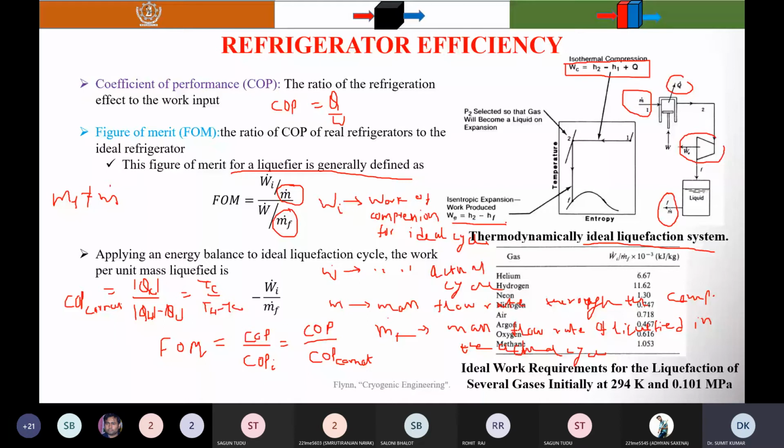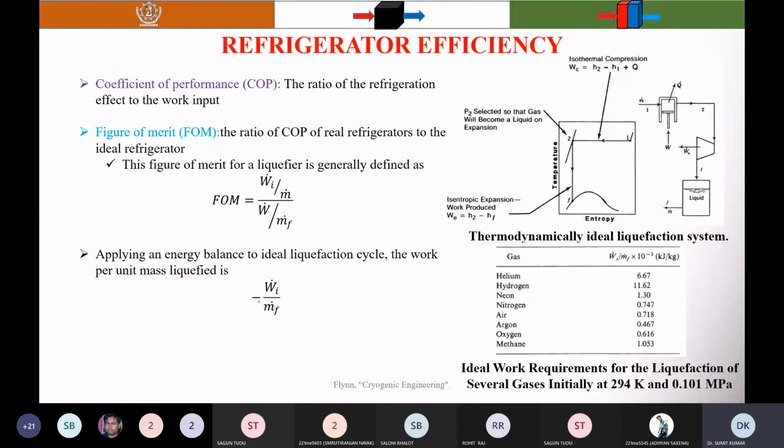Since the COP was developed for the Carnot refrigerator with two isothermal and two isentropic processes, it is unrealistic to use that expression for comparing the cold gas refrigerator, in which the energy is absorbed at varying temperatures. You know that in the Carnot cycle, the energy is absorbed at a constant temperature. But here, in the cold gas refrigerator, the energy is absorbed at varying temperatures instead of at a constant temperature. Okay, so in such a case, I will show the TS diagram here.